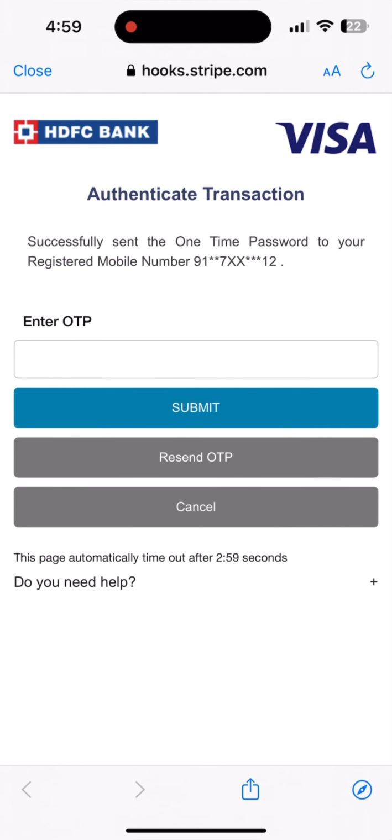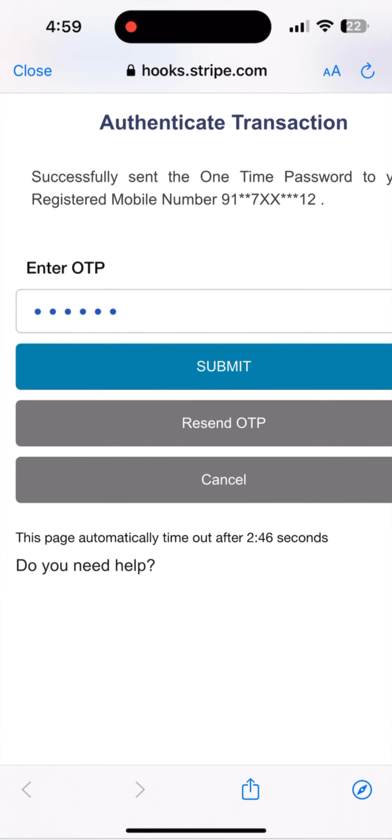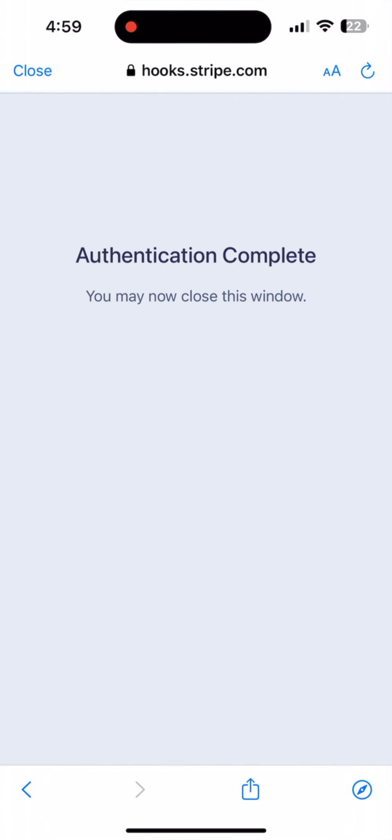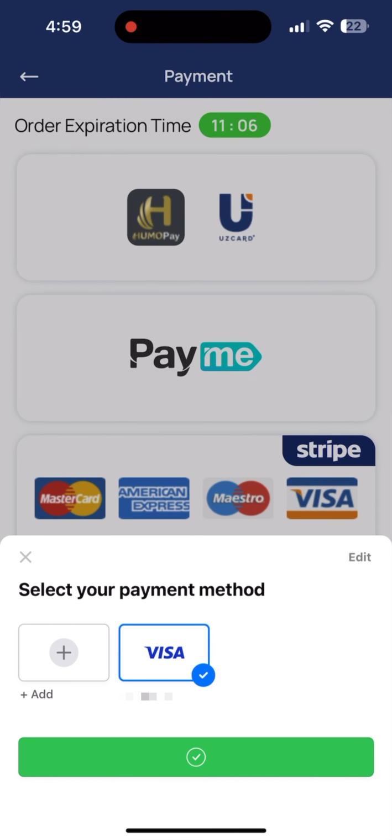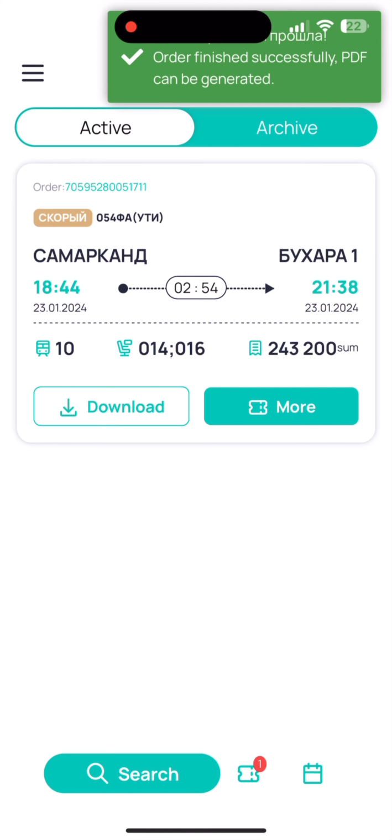After completing the process, you will get an OTP. Enter your OTP number and then submit it. After your payment is successful, you will get your ticket, or you can download the ticket.